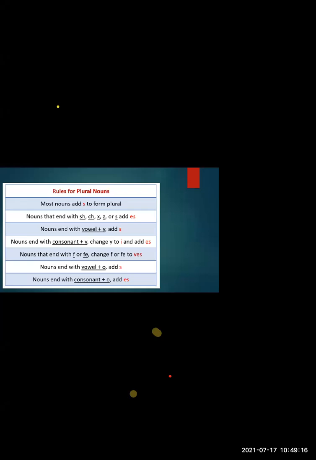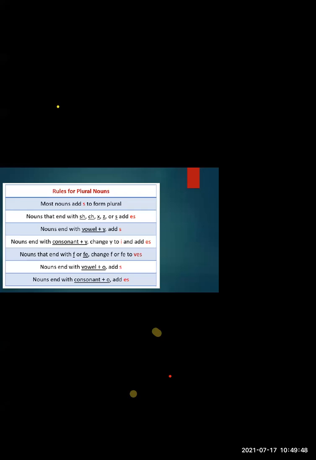If a noun ends with a consonant plus a Y, we remove the Y from it and we add IES to it. Let me give you some examples. If I say the word daisy, that is DAISY, S is a consonant and there is a Y at the end. So to make it plural, we will remove the Y and put IES to it. Thus, daisy becomes DAISIES.